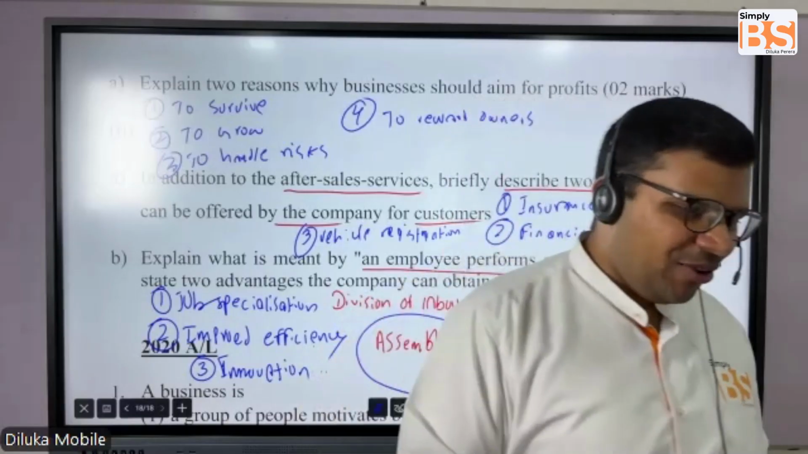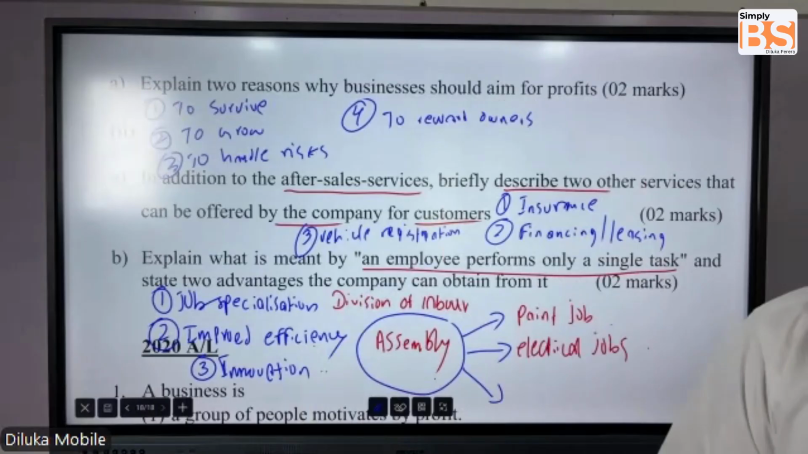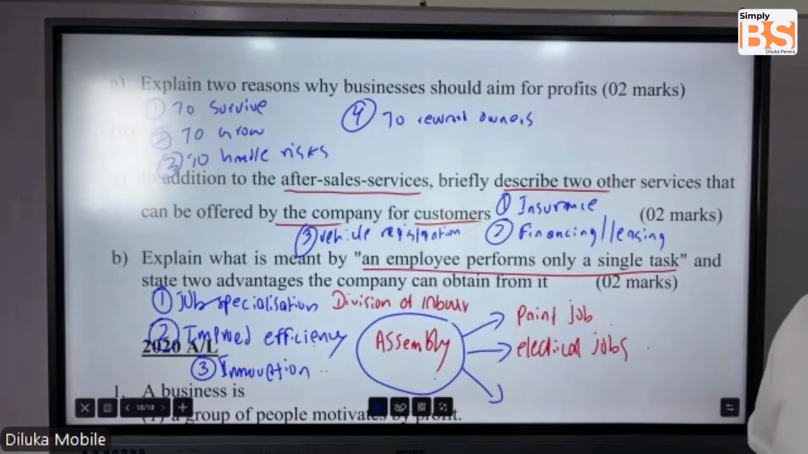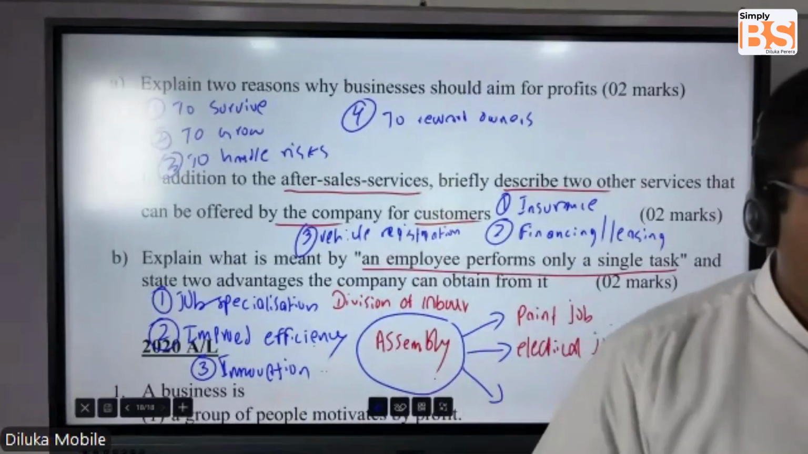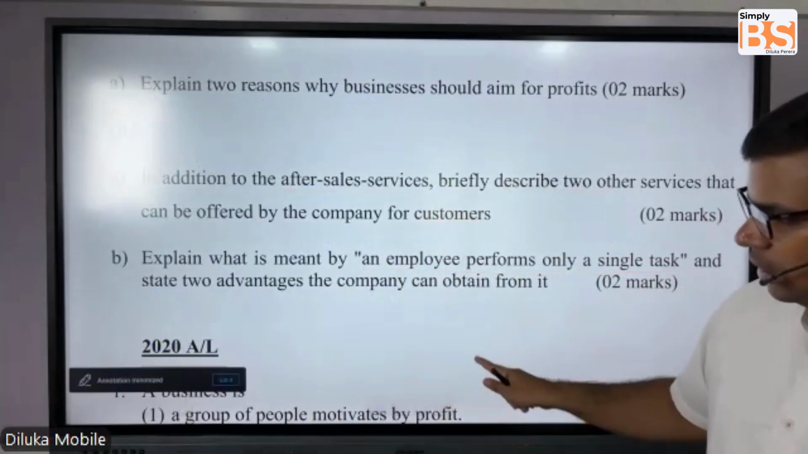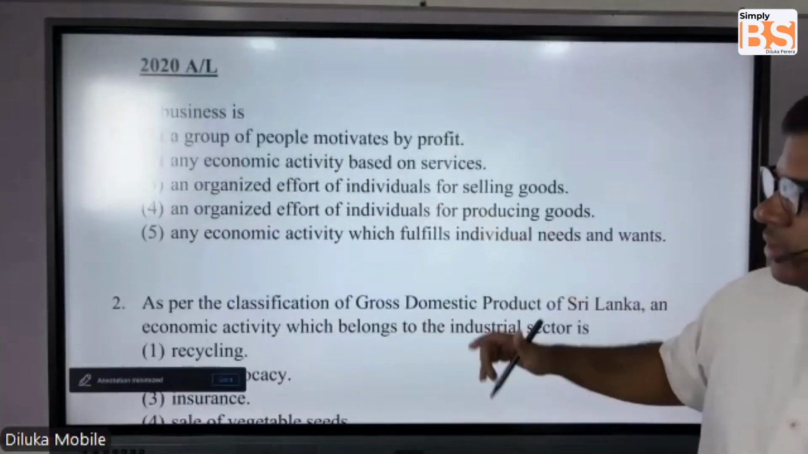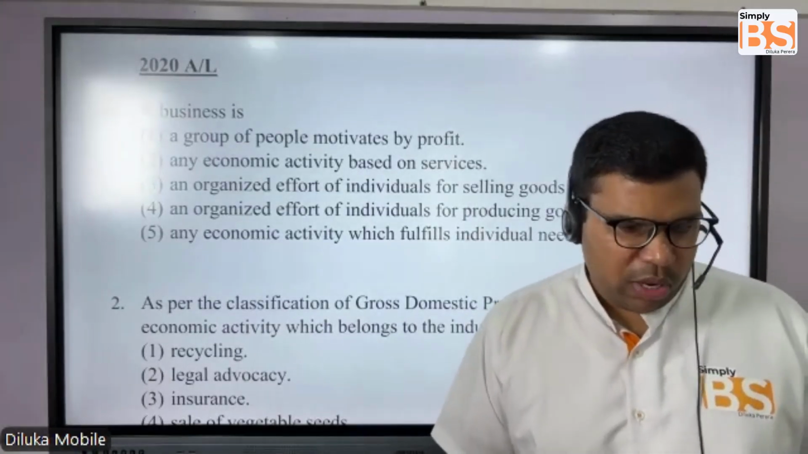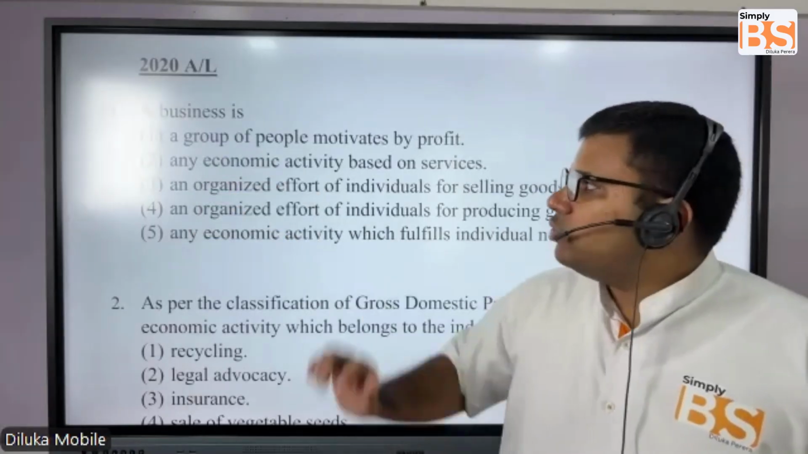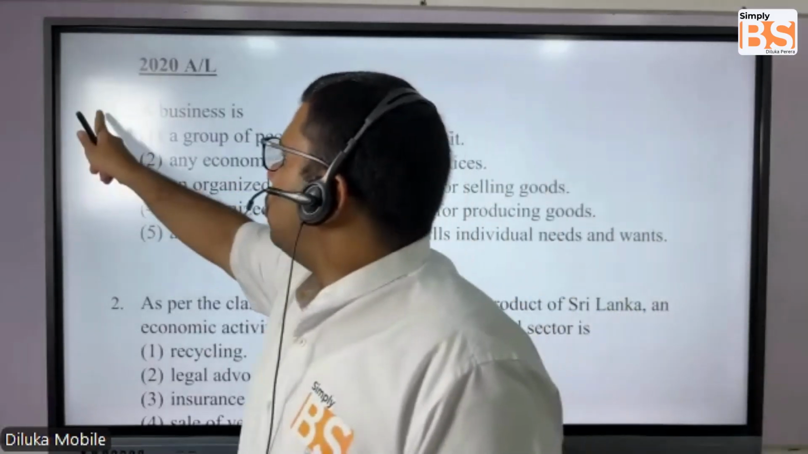With that thought in your mind, students, let's move on to the final set of questions, which were tested in the 2020 Advanced Level. So 2020, let's read the question.